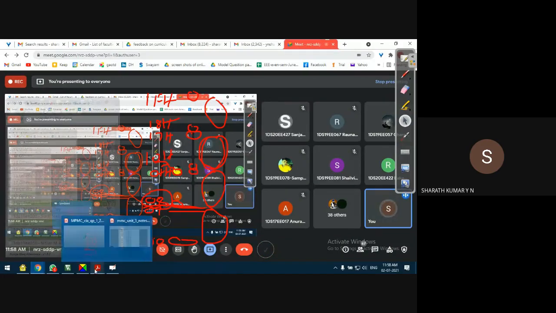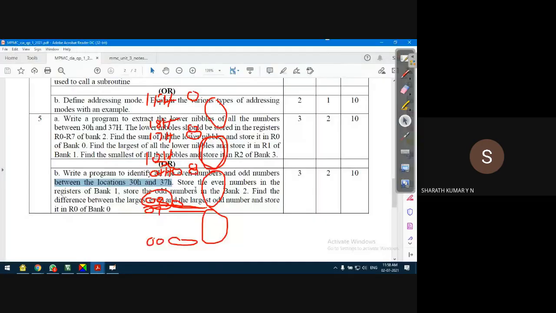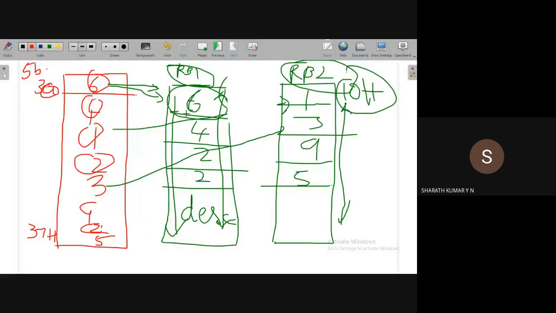So accordingly, in this data, I'll go back to this number. Okay, so we have separated the even numbers and odd numbers. We have stored even numbers in register bank 1 starting from the location 08H, and odd numbers stored in register bank 2 which starts from the location 10H. Now the question is why I should start from 08H. Can I start from 09H? Fine, that depends on the problem.